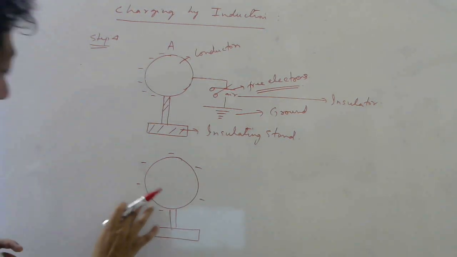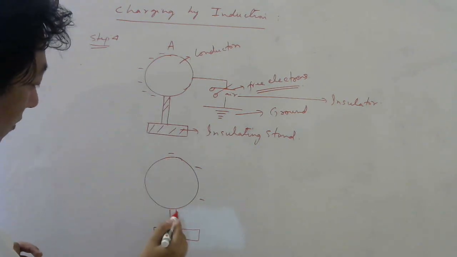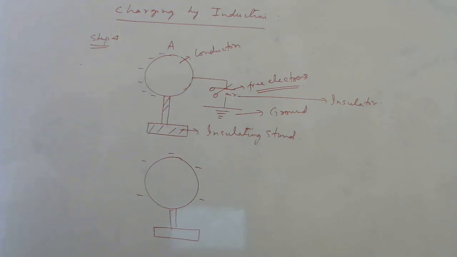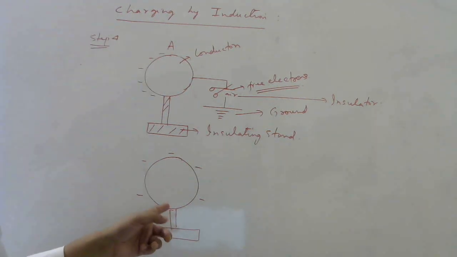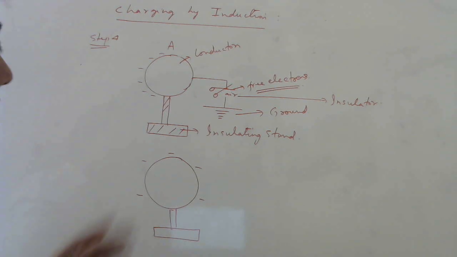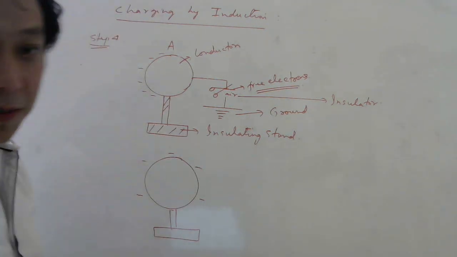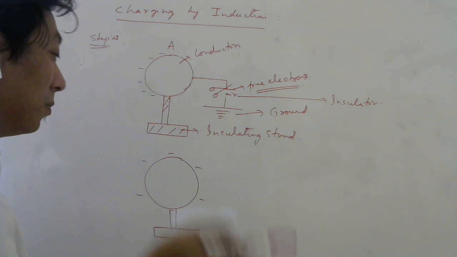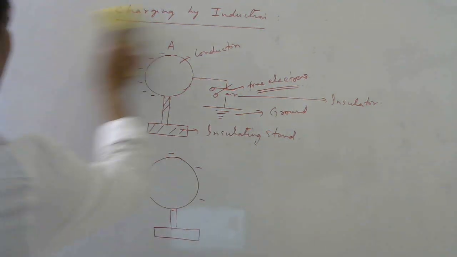Okay, let us try to be uniform because I took a sphere, right? So I take a sphere, it should be uniform. Yeah, looks nice now. So this is how this conductor now has become what charge? Negatively charged. Okay, so I did a series of steps, try to revise it, and now try to think what set of diagrams will be in order to make a conductor like this into a positively charged conductor. Okay, so give a try to that.